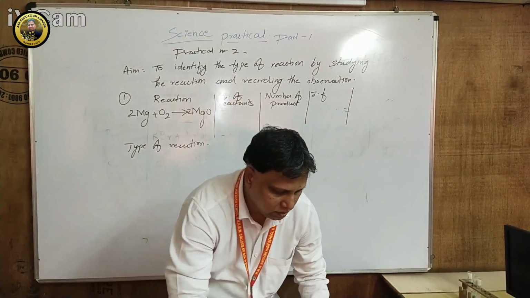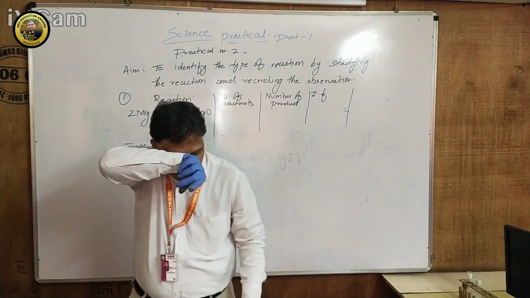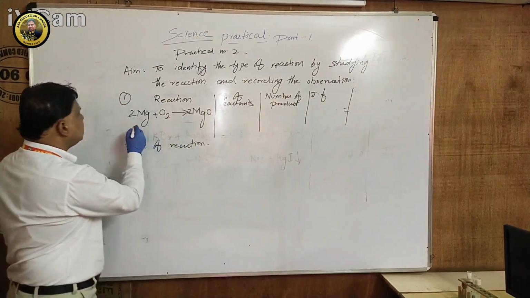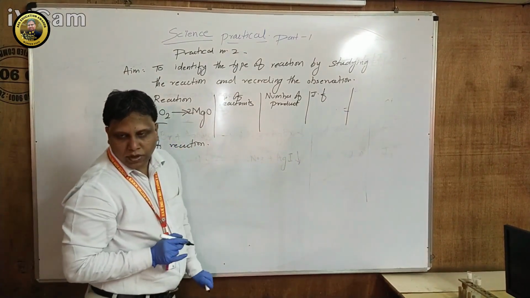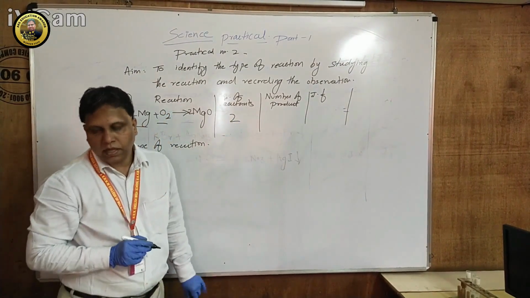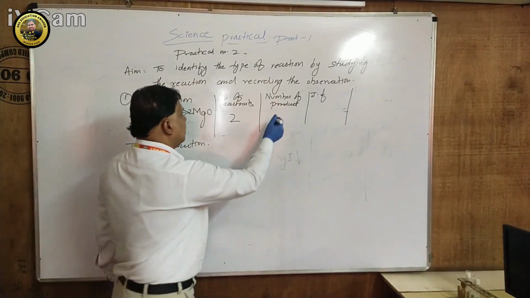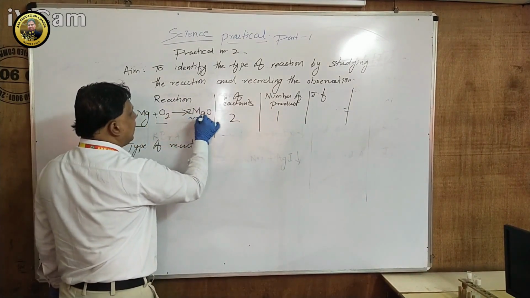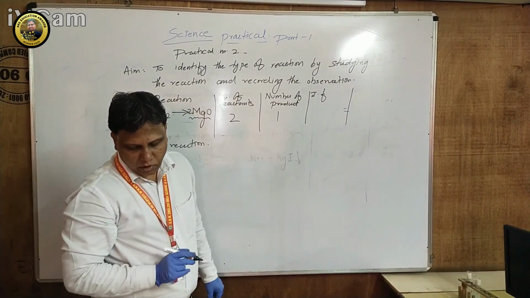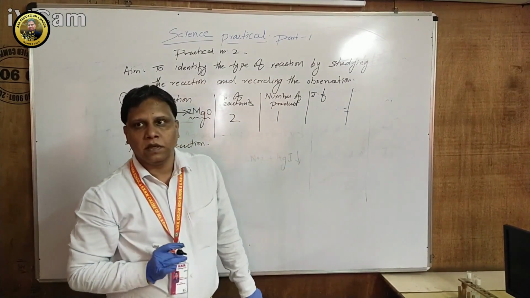So in this reaction, what we have to find out, student, is the number of reactants. How many reactants are given? The number of reactants is 2. Two substances are reacting, magnesium and oxygen. There are 2 reactants. How many products? Can anybody give me the number of products? The number of products is 1. Very good. What is formed? Magnesium oxide. Correct? MgO, magnesium oxide.